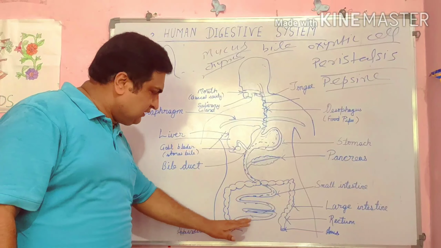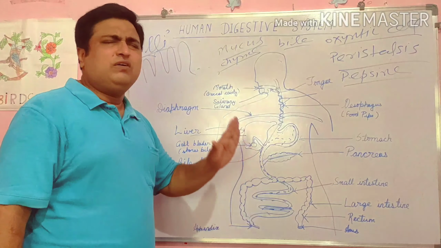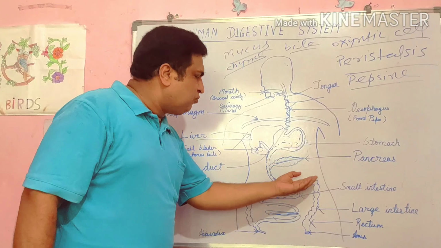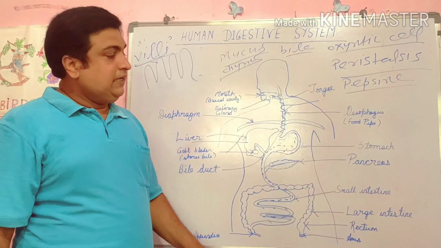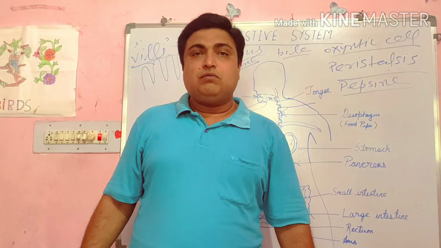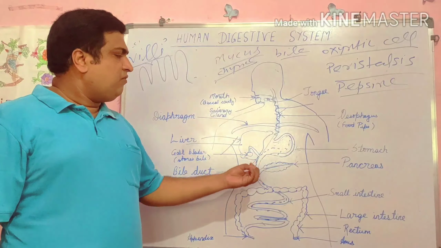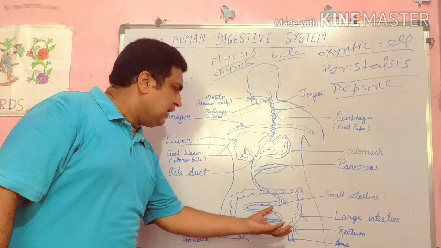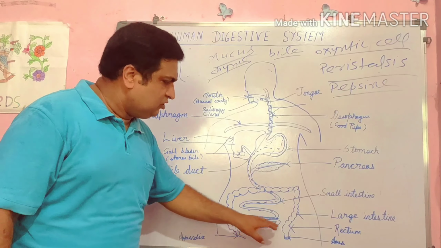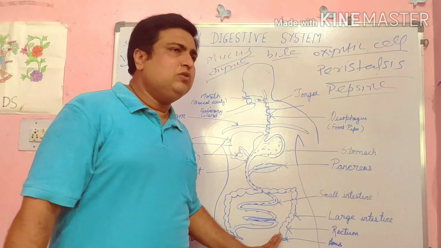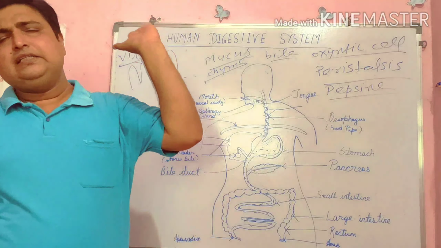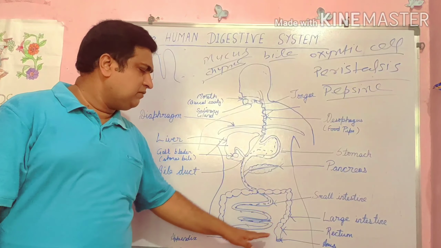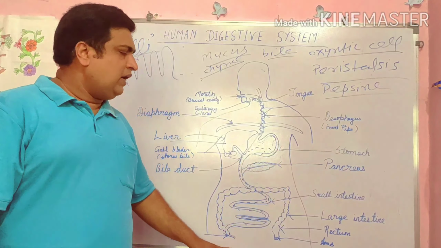After that, what happens? The food contains some water and waste substances. These substances are transported to the large intestine. In the large intestine, water is absorbed by the wall of the large intestine, and some waste material remains. After some time it goes to the rectum, and from the rectum to the anus, and from the anus this substance is removed from the body. The removal of waste substances from the anus is called egestion.